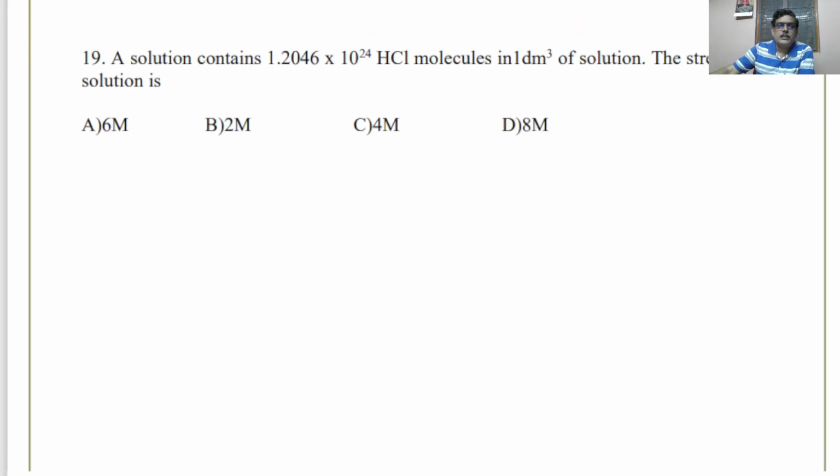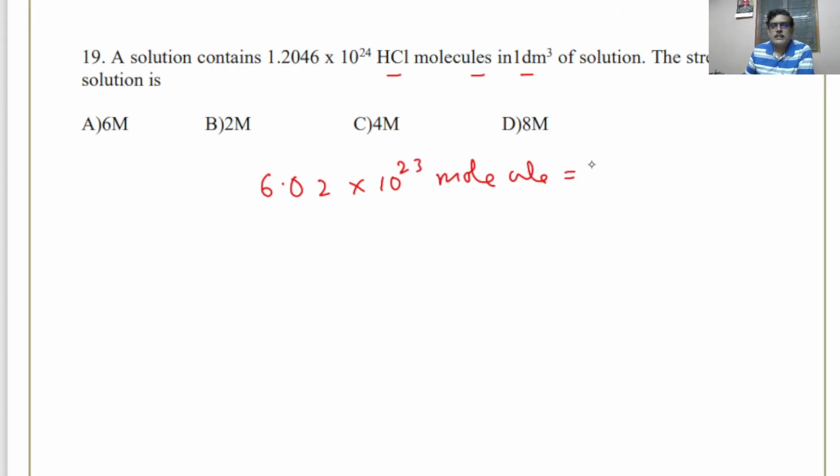A solution contains 1.2046 10 to the power of 24 HCl molecules in 1 dm cube. Strength of the solution is. So we have to calculate the number of moles. See, if there were 6.02 10 to the power of 23 molecules of HCl, then we say it is 1 mole or 1 molar solution. Now it is 1.2046 10 to the power of 24 molecules, so many molecules in 1 liter. So how many moles? If we know the moles, that will be the answer. So think of this like a fraction.